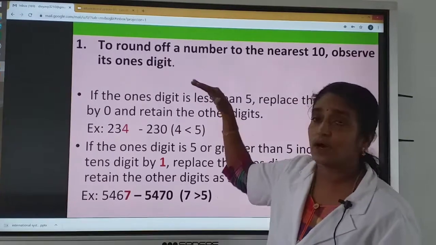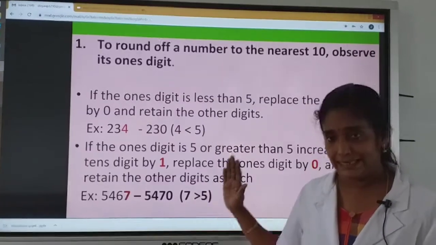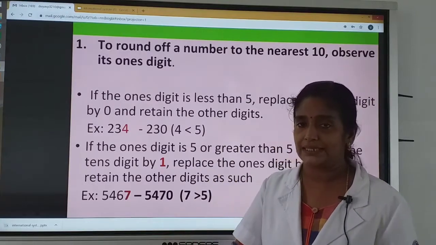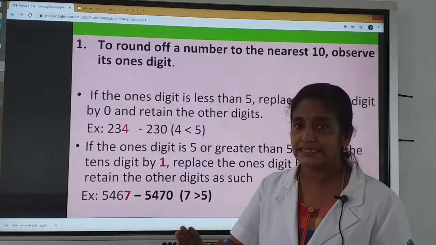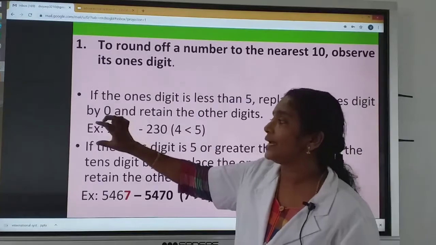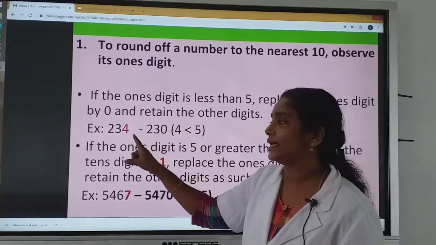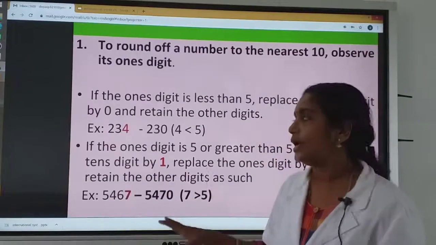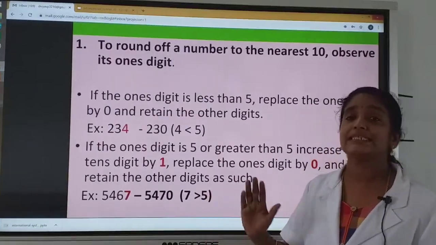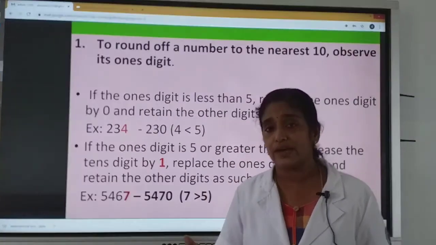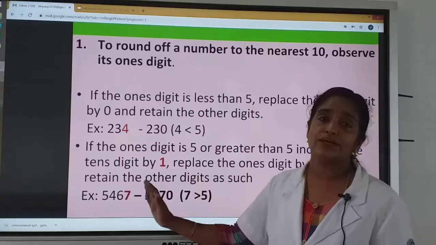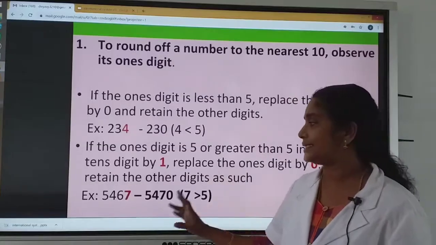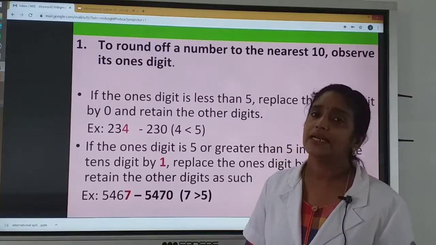So when we want to round off a number to its nearest 10, we want to consider its ones place. If ones place is less than 5, we want to write the number as it is, but where does the difference come? In ones place, that becomes 0. When the ones place digit is greater than or equal to 5, we want to add 1 to its tens place and retain other numbers as it is. Replace the ones digit by 0.